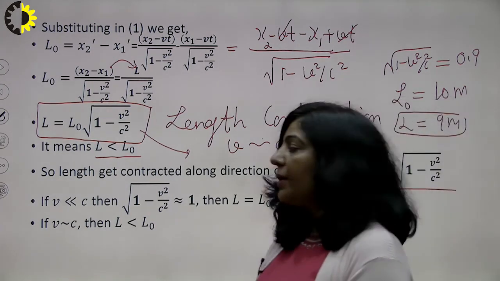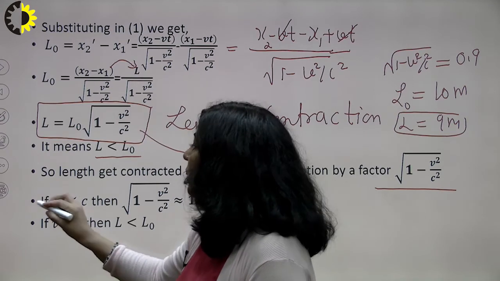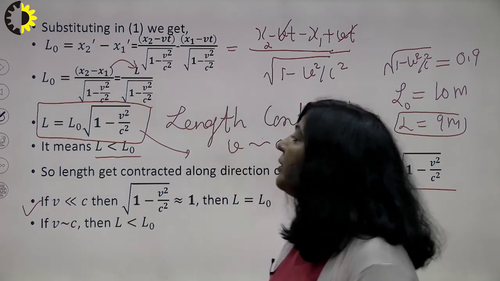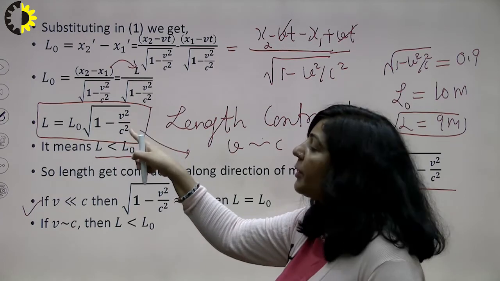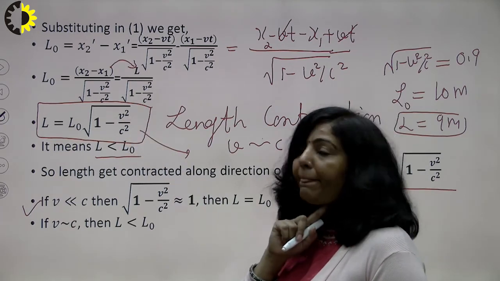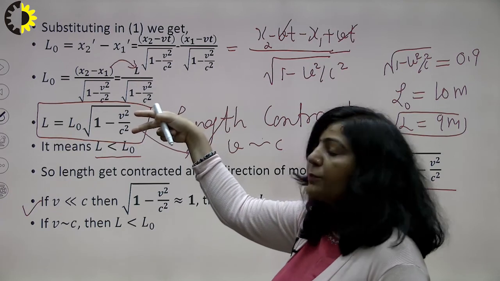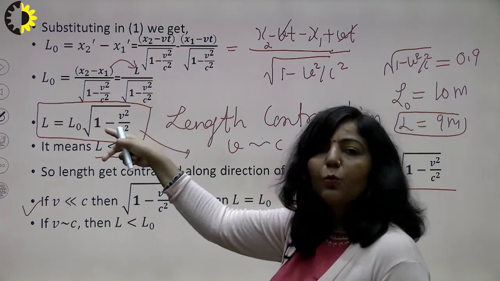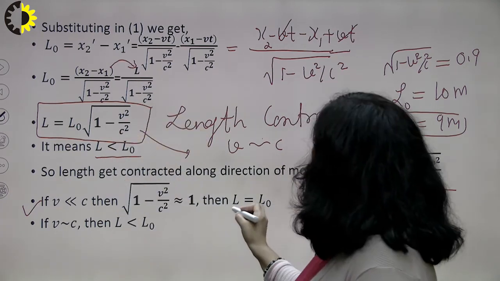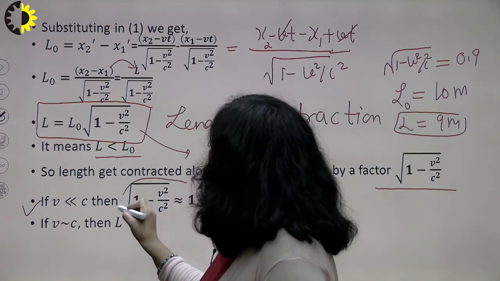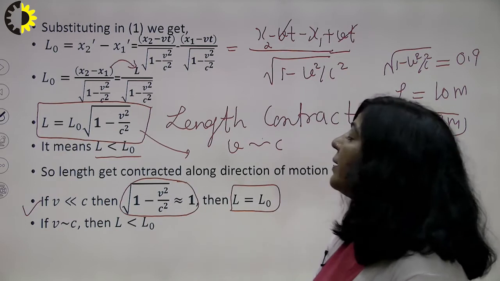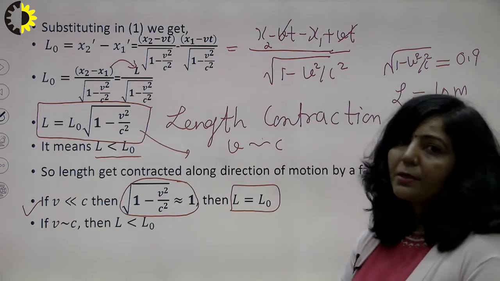Now we are taking a special case here. Suppose v is very small with respect to c. Then this factor has a value very close to 1, so L is equal to L naught, which means no change in length.